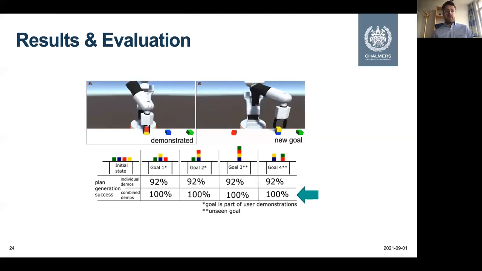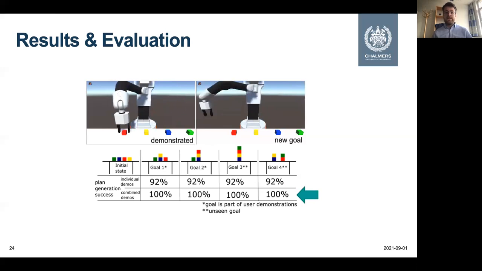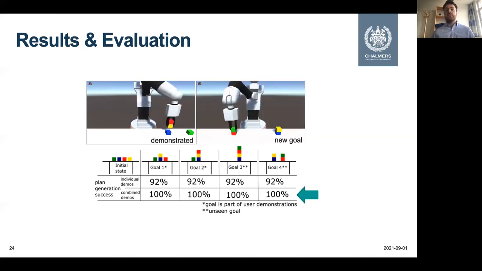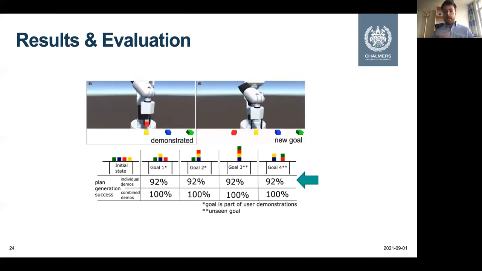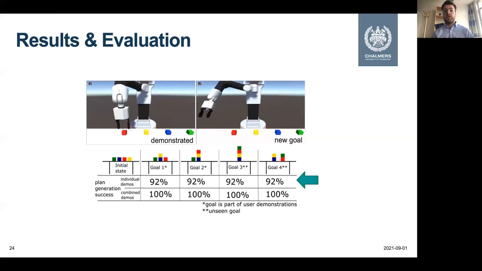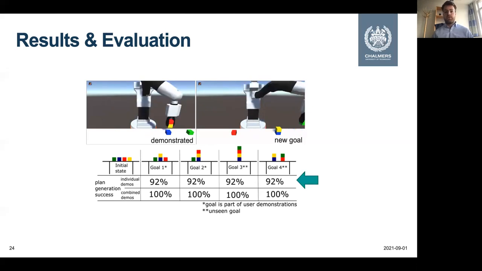And as you can see, we were able to generate successful plans for all the 4 goals in the case of the domain, which is based on all the demos combined. But even if we just consider 1 demo at a time, we can successfully generate plans for 11 out of 12 of these demos that we have recorded throughout the 4 goals, even goals which have not been demonstrated.